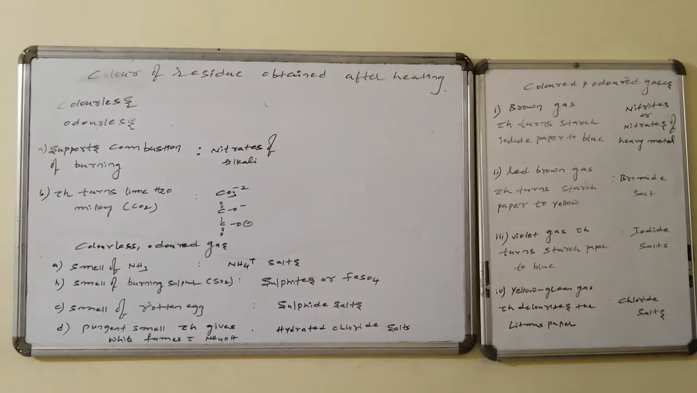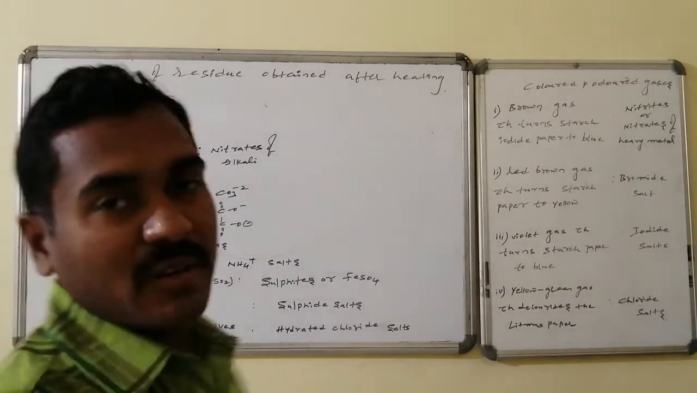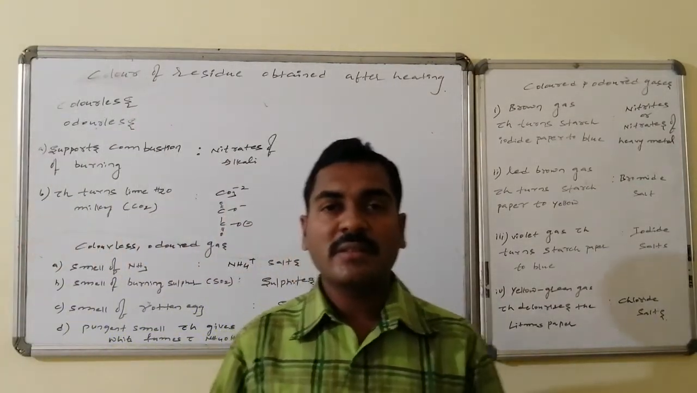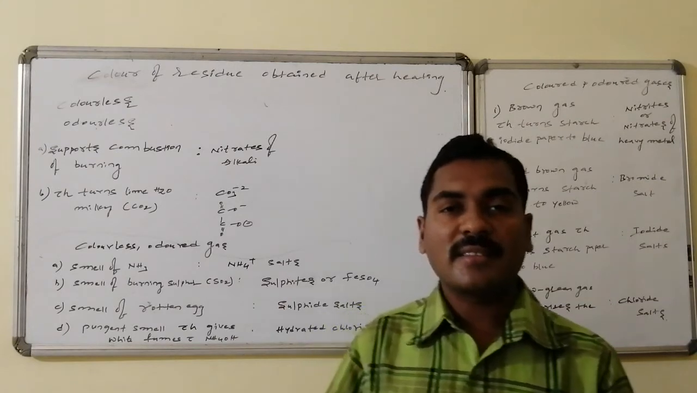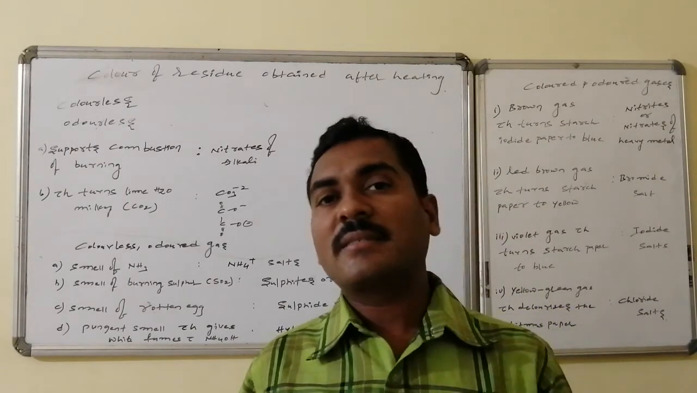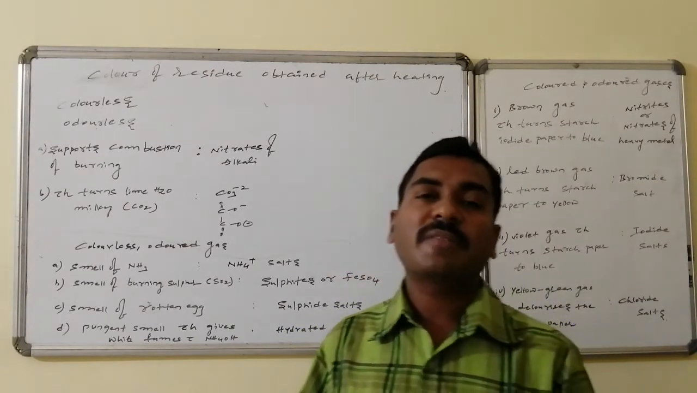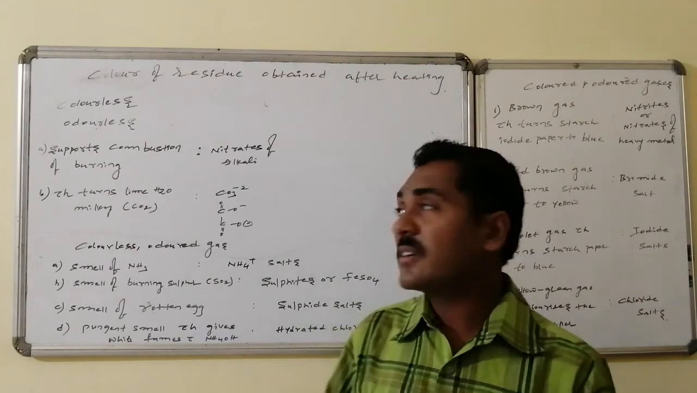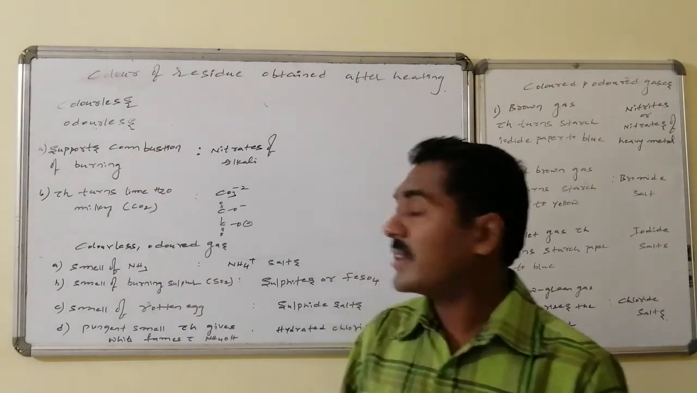On heating certain inorganic compounds, gases will be evolved and they have different features. Some of them are colorless and odorless. Some of them are colorless but have odor. Some of them have both color as well as odor. Thus, first, colorless and odorless.